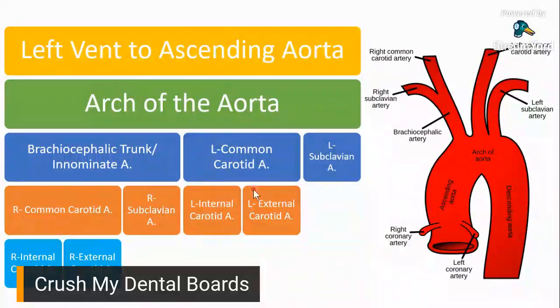So we talked about the common carotid artery. And we said that it branches out into your internal carotid artery and your external carotid artery. So same thing happens on the right side. From the brachiocephalic trunk, you have your common carotid artery and your subclavian artery. The common carotid artery right here would divide into your internal carotid artery and your external carotid artery. Okay? So, yun na yung mga pinag-usapan natin kanina.